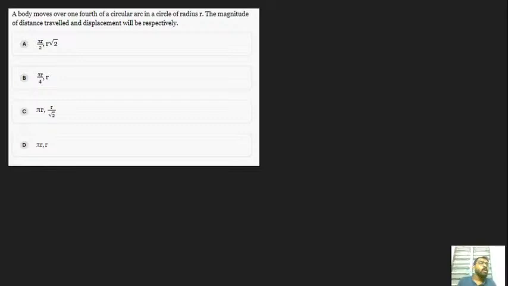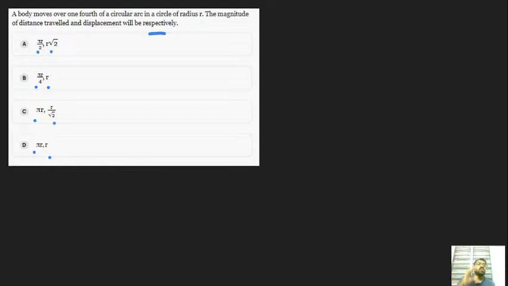Okay, fine. Let's try to solve it. A body moves over one fourth of a circular arc in a circle of radius r. The magnitude of the distance traveled and displacement will be, respectively. They have given the word respectively. Before the comma it represents the distance, and after the comma it represents the displacement: distance, displacement. The word respectively has an important role in this type of question, so you need to be very aware.